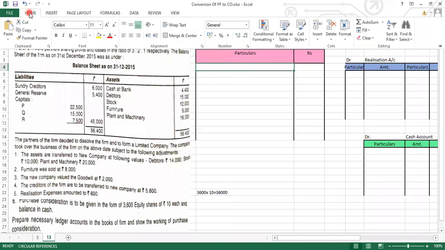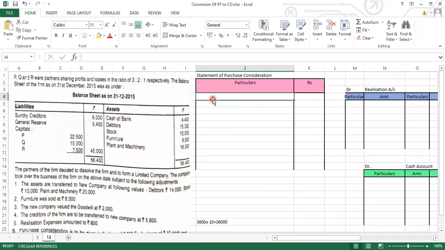And now first, what did we used to record? First we used to record all the assets. So write it down over here: assets taken over. Now we will be writing down the revised value of the assets in the purchase consideration.